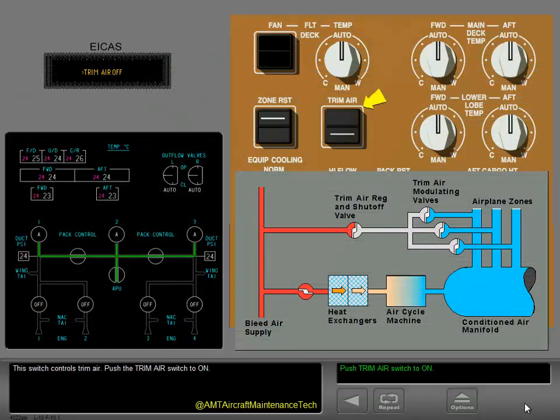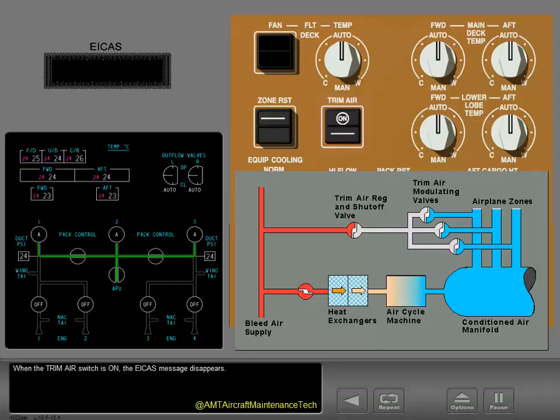This switch controls trim air. Push the trim air switch to on. When the trim air switch is on, the ICAS message disappears. The trim valves open. This allows hot trim air to mix with cool conditioned air to modify temperatures in all zones except in the zone that requires the coolest air.